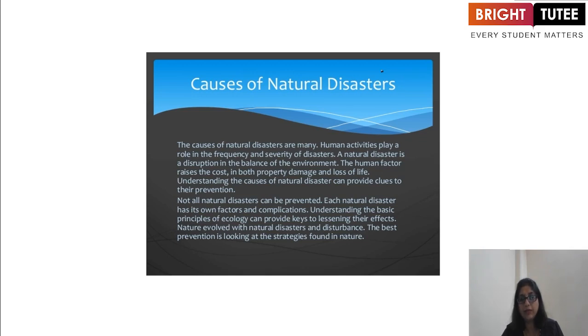And not all natural disasters can be prevented. Each natural disaster has its own factors and complications. Understanding the basic principles of ecology can provide keys to lessening their effects. Nature evolved with natural disasters and disturbance. The best prevention is looking at the strategies found in nature.